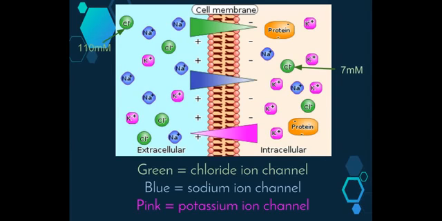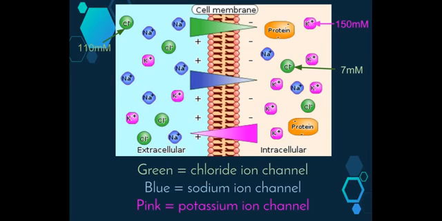As we can see here, we have a difference in the molarity, or the amount, of these different ions on either side of the cell membrane. With chlorine, in the cytoplasm we have 7 millivolts, whereas in the extracellular fluid outside we have 110 millivolts. That gives us our potential of minus 70 millivolts.